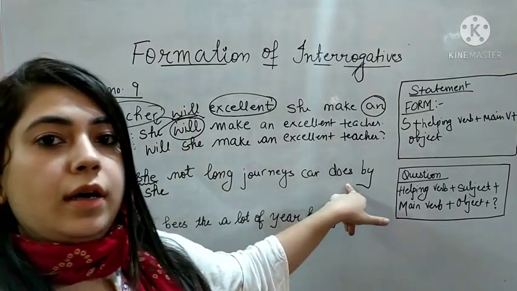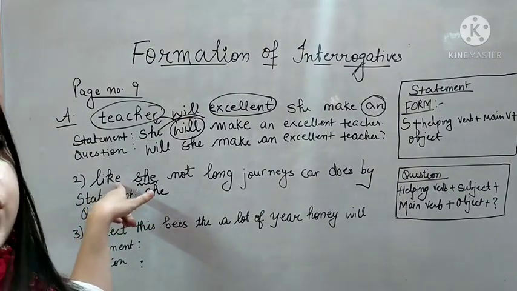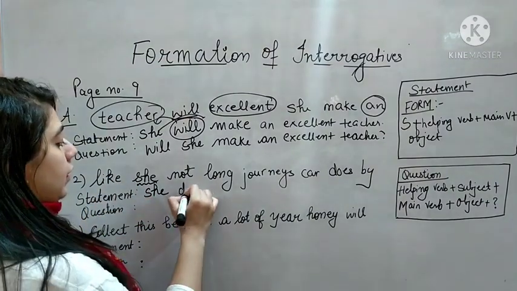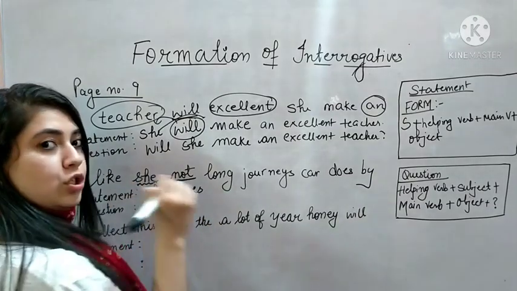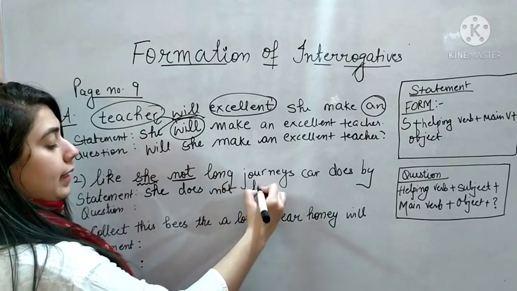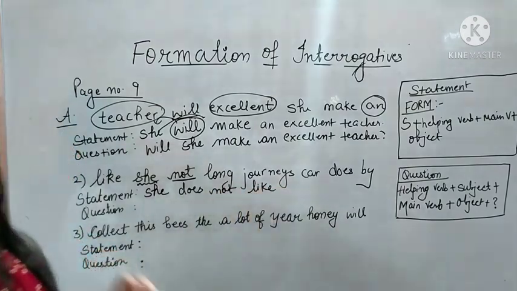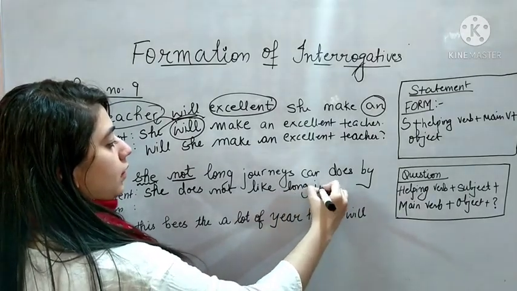Like or does? Does is a helping verb and like is your main verb. So she does. It is a negative sentence, so we will use not with does only. She does not like.